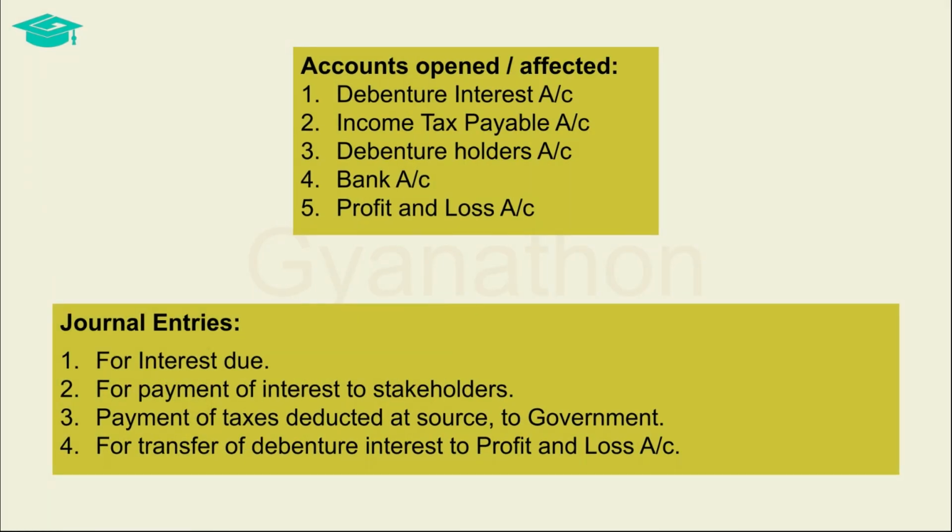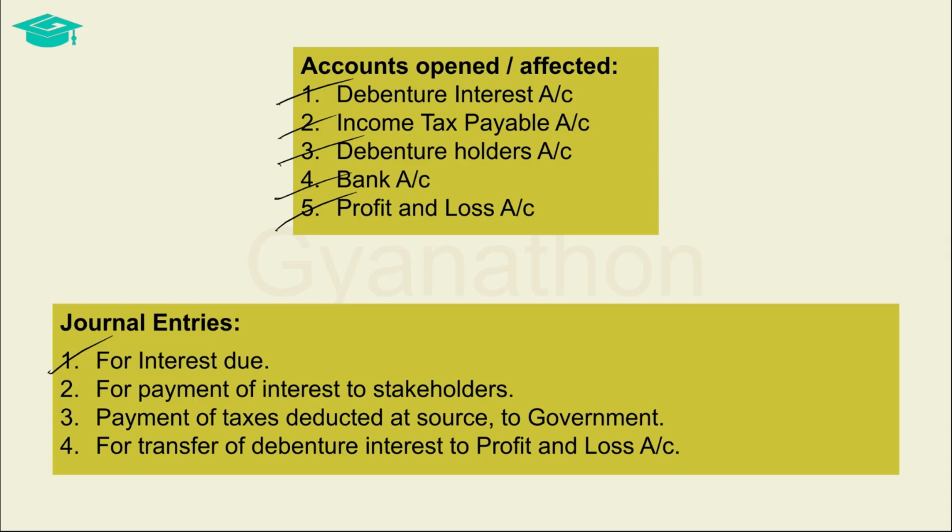In the process of accounting for the recording and payment of the debenture interest, the accounts opened and affected are the debenture interest account, income tax payable account, debenture holders account, bank account, and the profit and loss account. While accounting for the payment of the debenture interest in the books of the company, firstly, the company records the amount due on the debenture interest to be paid to the debenture holders. Here, a clear bifurcation is made as to how much is the tax deducted at source and how much is due to be paid to the debenture holders.